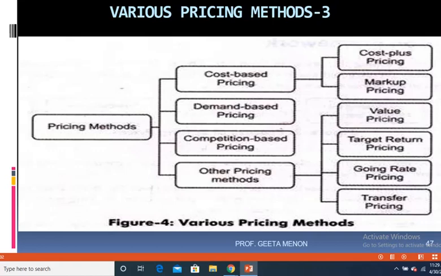Let's now discuss parity pricing. Parity pricing refers to the concept of comparing two assets equal in value. So when there is a comparison being done between two items, we call it parity pricing.